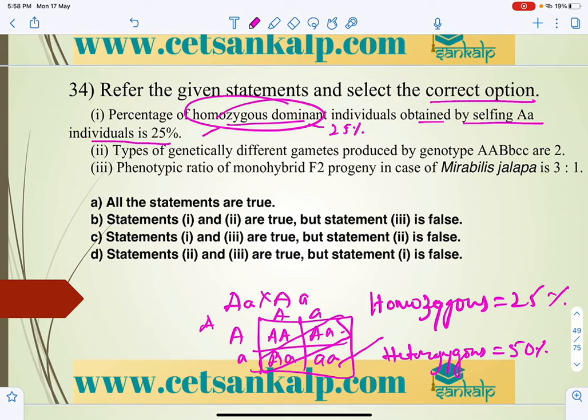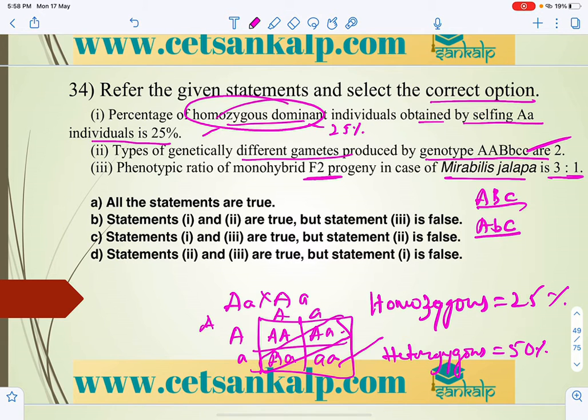The types of genetically different gametes produced by genotype AaBbCC are two types. So we can take Aa, Bb, and then CC. Yes, it can give two types. So statement 2 is also correct. The phenotypic ratio of monohybrid F2 progeny in Mirabilis jalapa is 3:1. Mirabilis jalapa shows incomplete dominance, 1:2:1, both phenotypic and genotypic. That is wrong. Statements 1 and 2 are true. Statement 3 is false. So the answer for this is B.